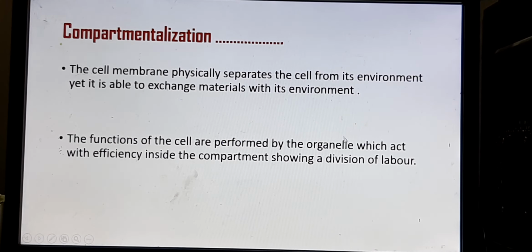Inside the cells also there are, just like I said, specific rooms. Here organelles are there which have specific functions, but they all work together. Division of labor means they are dividing their work so that the cell as a whole can function as a self-sustained unit. So that is about the cell. Now we will discuss the organelles in the next class.